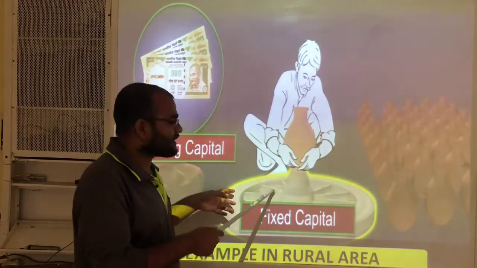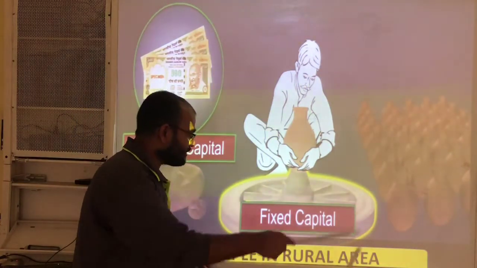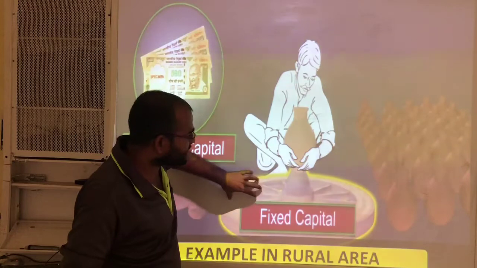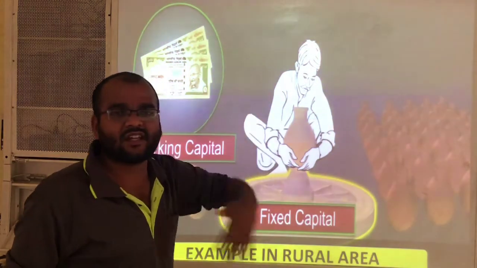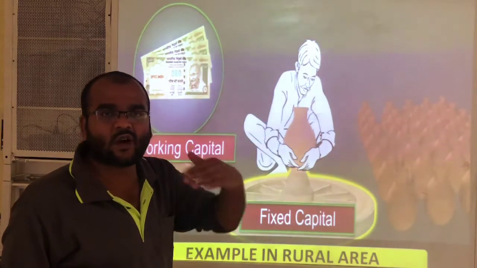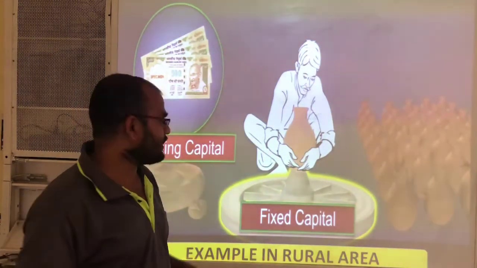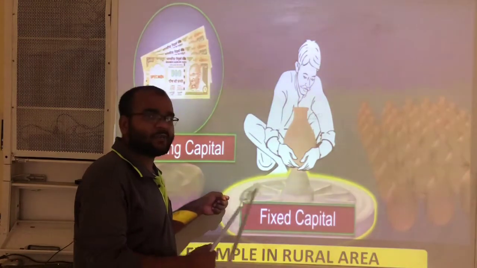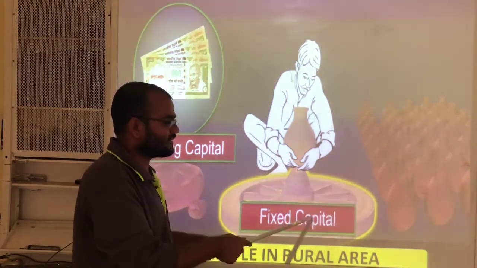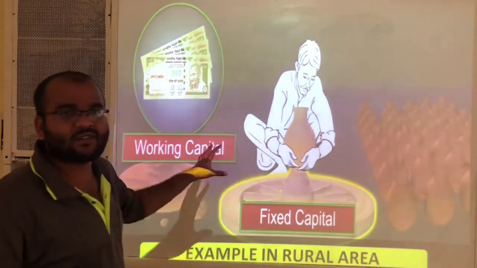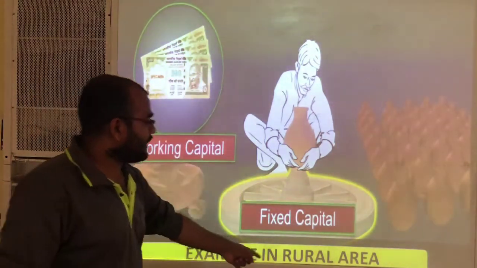And what is his fixed capital? This wheel. If he purchases this wheel at once, he can continuously use it for a long time. That's why the money required to purchase this wheel is called fixed capital. This is one example in a rural area.